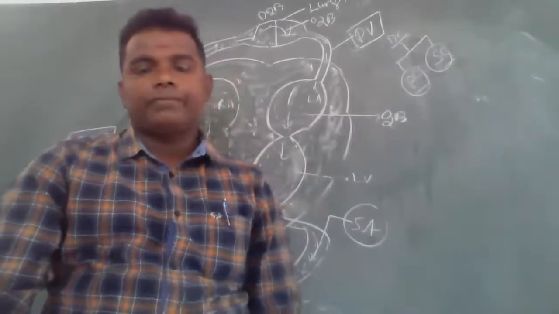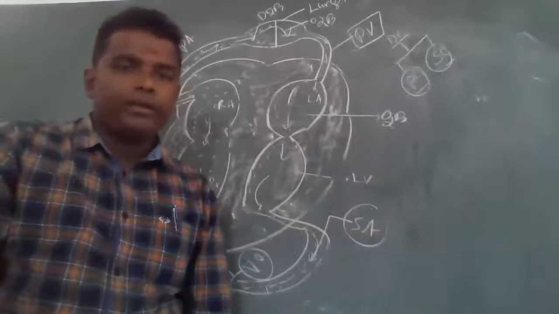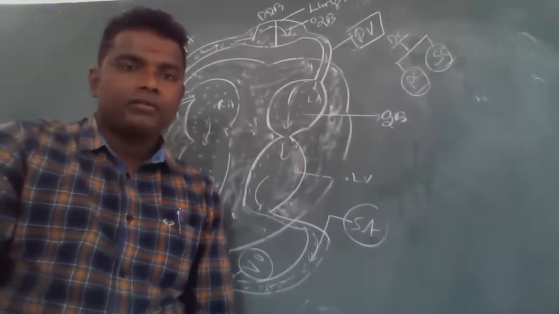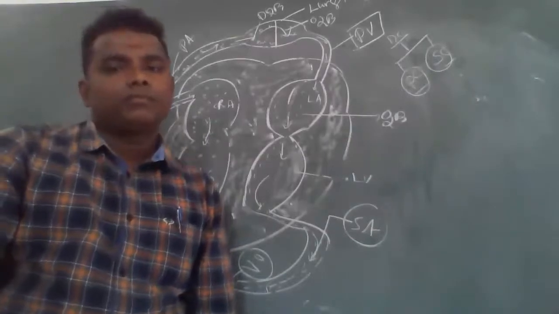First, deoxygenated blood enters the right auricle, is sent to the right ventricle, and is given to the pulmonary artery. From the pulmonary artery, the CO2 blood is given to the lungs. In the lungs, the deoxygenated blood is converted into oxygenated blood and is given to the pulmonary vein, that is, the left auricle.